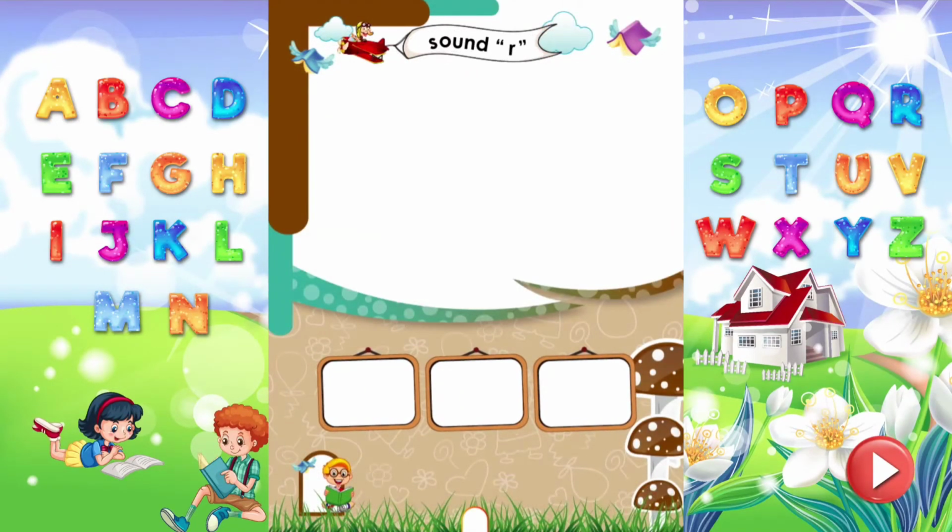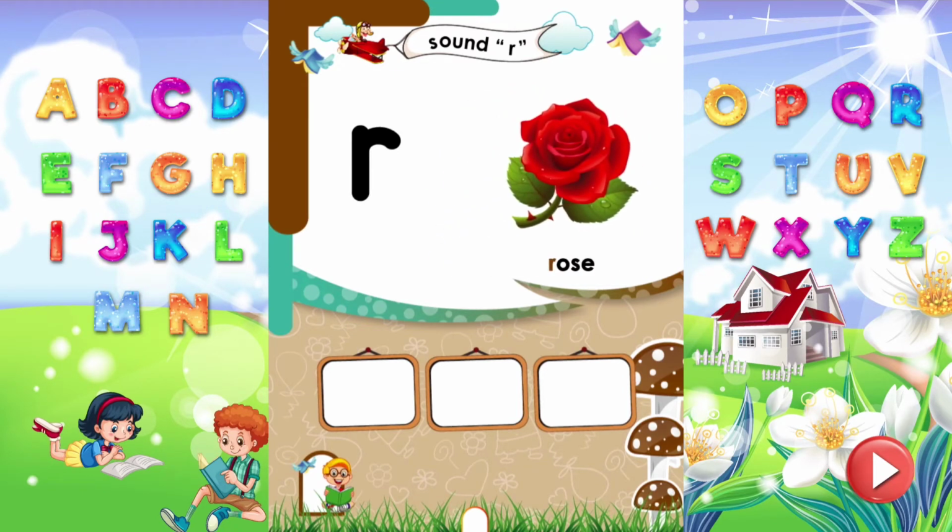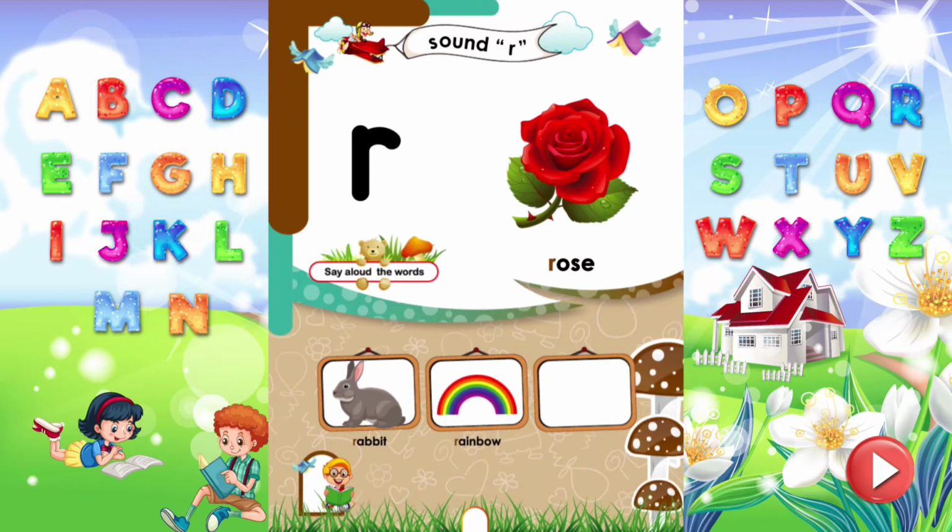Sound R. Dear kids, read the letter R. It makes sound R. Rose. Rose starts from the sound R. Say aloud more words that start from the sound R. R is for rabbit. R is for rainbow. R is for racket.